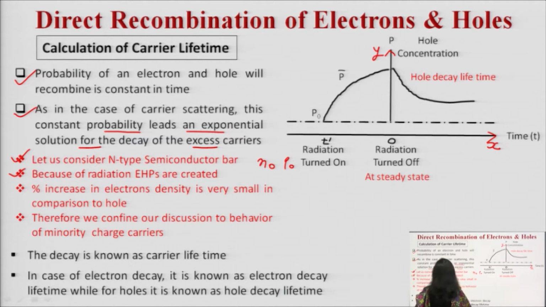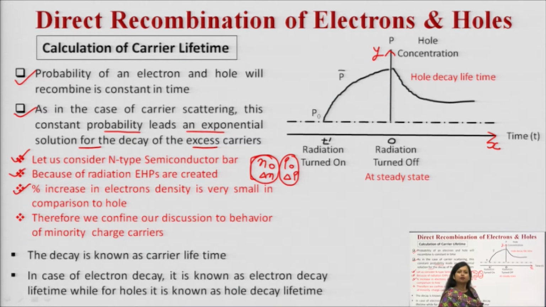pairs are created because of the radiation, then there will be an increase in electron density and an increase in the hole density. If the increase in electron density is delta n and the increase in hole density is delta p, what is the percentage? If you observe, here we are talking about the percentage increase in concentration. The percentage increase in electron density will be less in comparison to the percentage increase in hole concentration.